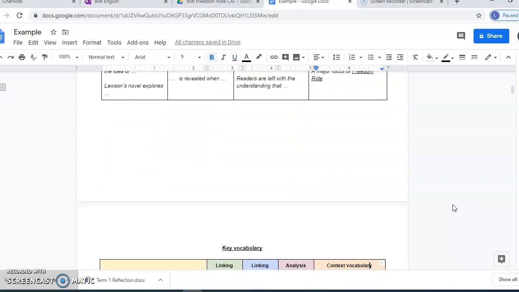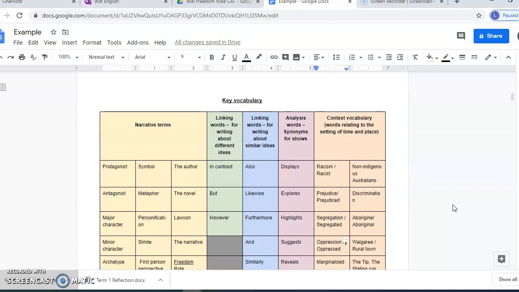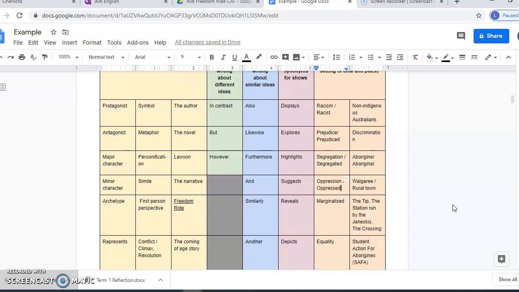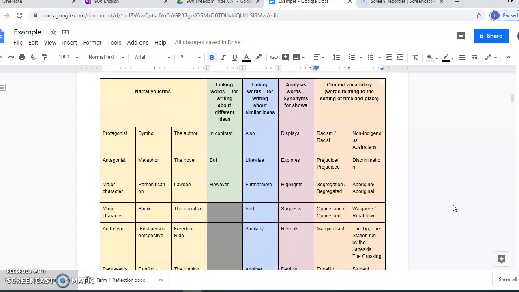All right, I'm just going to scroll down further. Here is some key vocabulary that you could use when you're planning and writing. So over here, there's some context vocabulary to help you with context words when you write your introduction. Some analysis words, so instead of using the word "shows" all the time, you can have a look here for some alternatives.